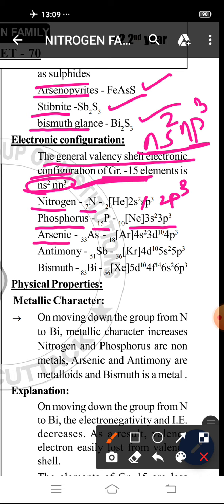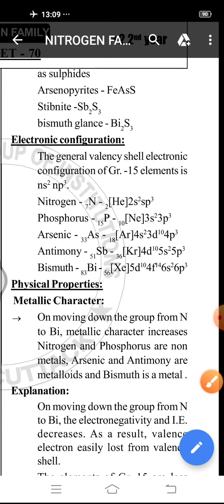Then arsenic, atomic number 33, argon, 3d10, 4s2, 4p3. Then antimony, atomic number 51, krypton, 4d10, 5s2, 5p3. Bismuth, atomic number 83, xenon, 4f14, 5d10, 6s2, 6p3.